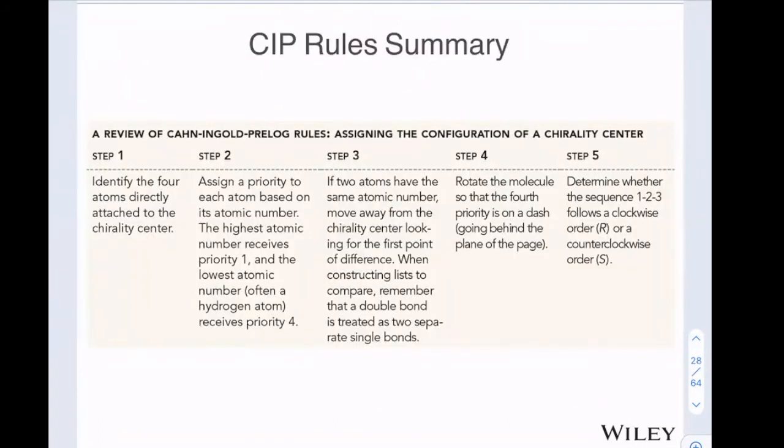Here's a summary of CIP rules. Identify the 4 atoms directly attached. Assign priority to each atom based on its atomic number. If there is a tie, then you have to move 1 step away from the chirality center. So you walk away from the chirality center. Remember, double bonds are treated as 2 separate single bonds. And then ultimately, we need to put number 4 in the back. And then finally, we determine clockwise gets R, counterclockwise gets S.